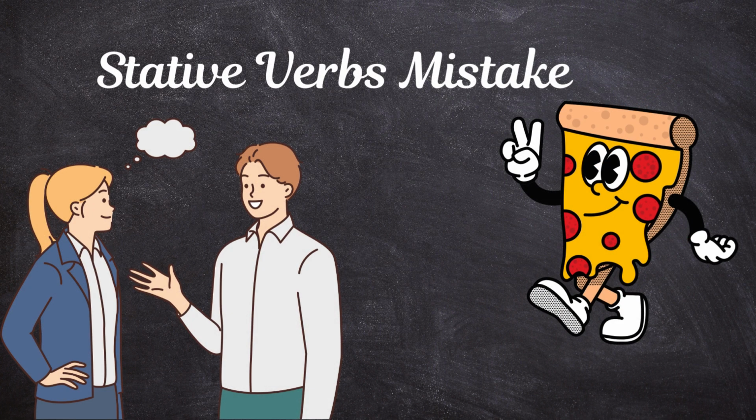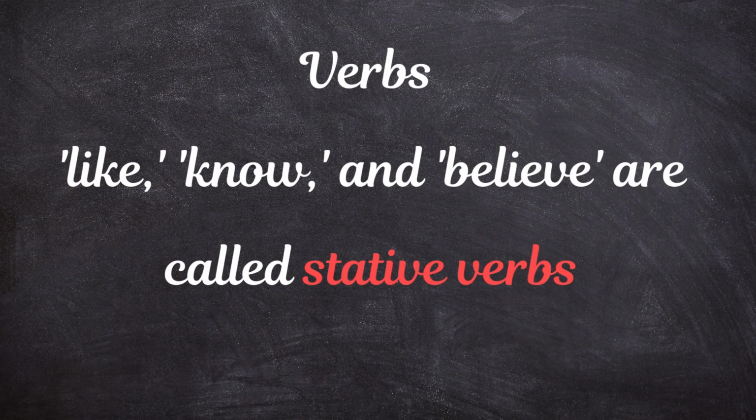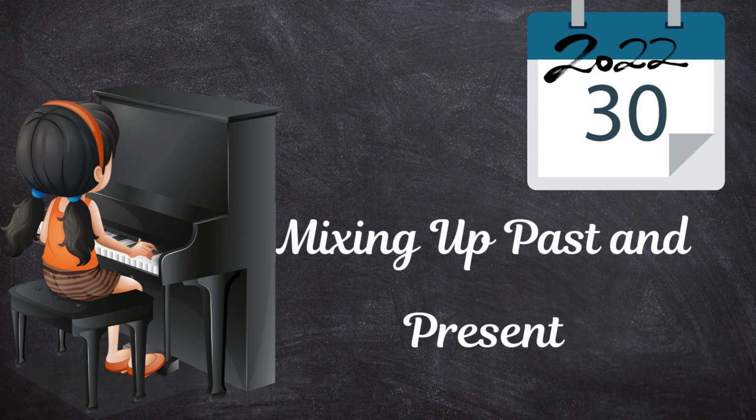We all love pizza, right? But we don't say, "I am liking pizza." It's actually, "I like pizza." Verbs like know, like, and believe are called stative verbs. They describe emotions, thoughts, or states, and they don't use continuous tenses. So, no ing here.